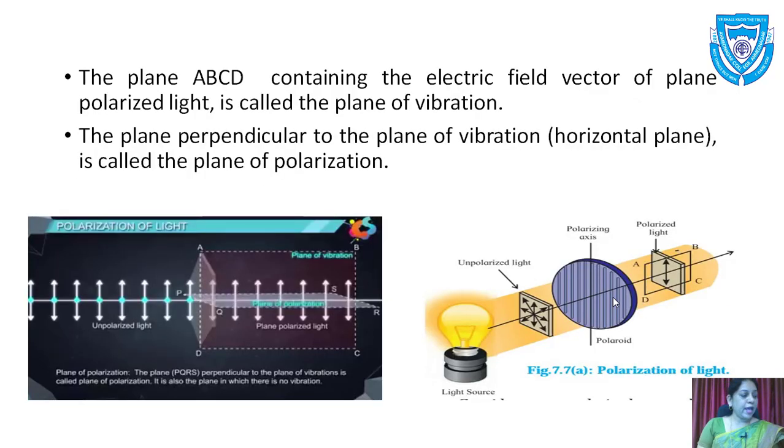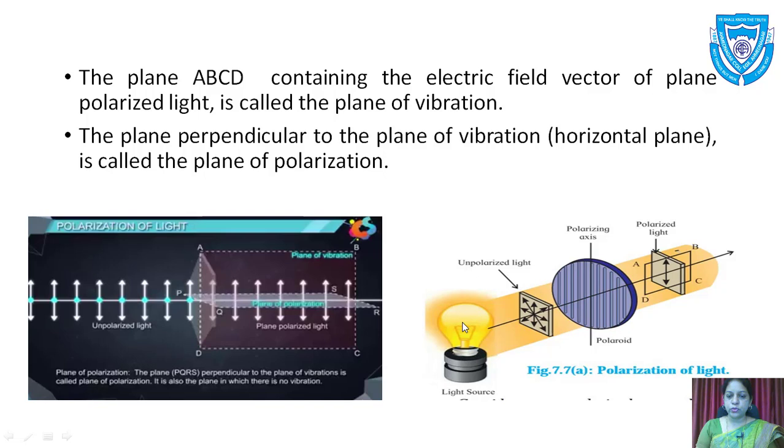Now what is the polarizing axis? The particular direction along which the electric field of the emergent wave is oriented is called the polarizing axis of the polarizer. Then here we see that